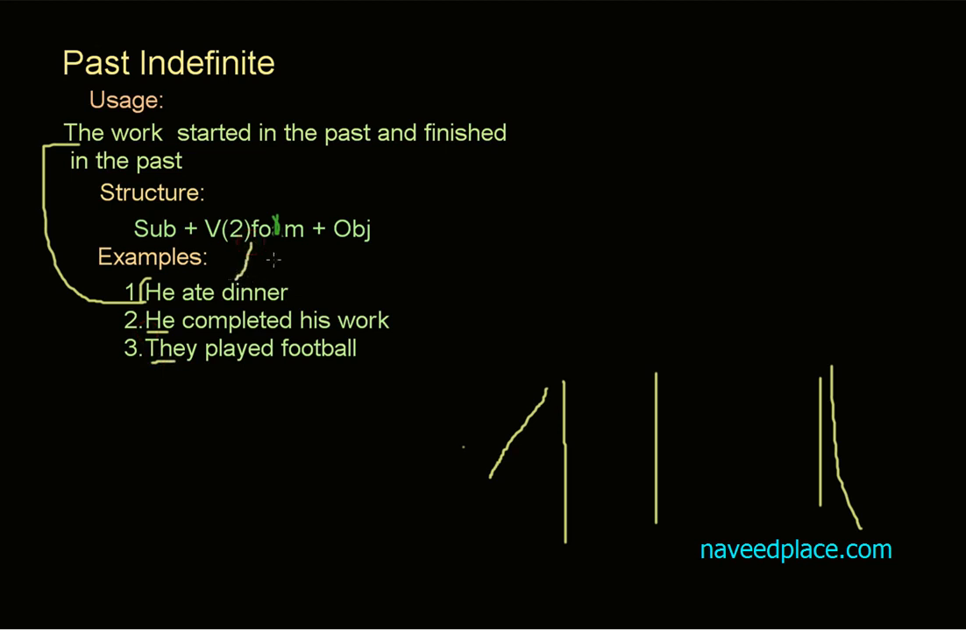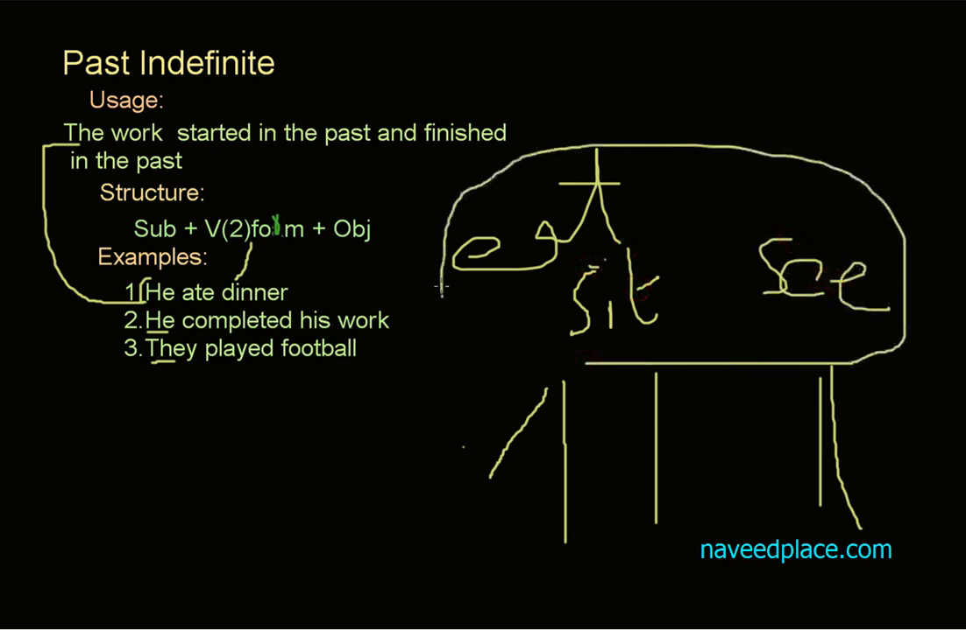Then we have verb. Do you know what is meant by verb? Verb means a word which is used to indicate the act. For example, if I say eat, sit, see, definitely these words are defining an act. So this is called verb. And as you know, how many kinds of verb do we have? We have four kinds: first form, second form, third form, and fourth form. Here we are using second form because this is past. To show the past, we use second form.